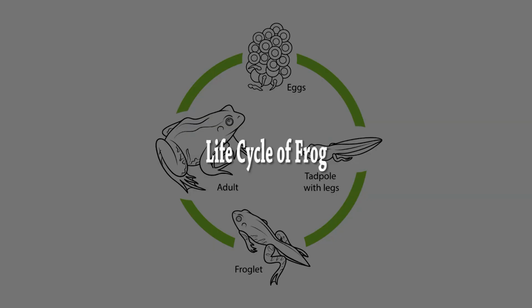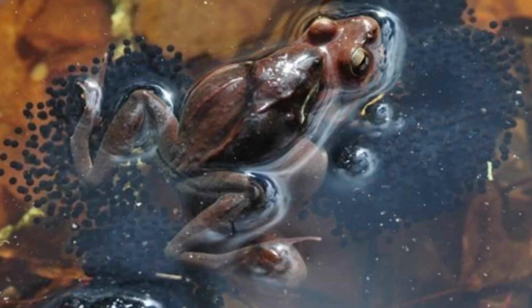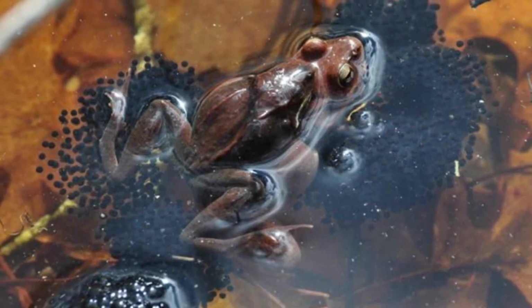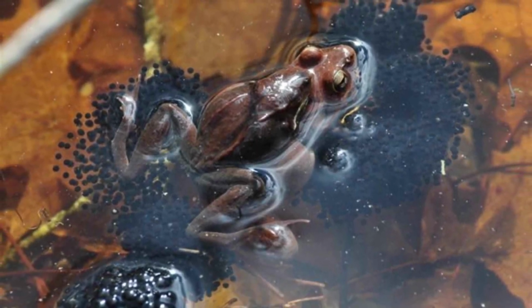Let us study the life cycle of a frog. There are 3 different stages in the life cycle of a frog. The egg of a frog, which is formed in the water as they are oviparous animals, will give rise to a tadpole larva on hatching. The tadpole larva, in turn, will metamorphose to become an adult frog.